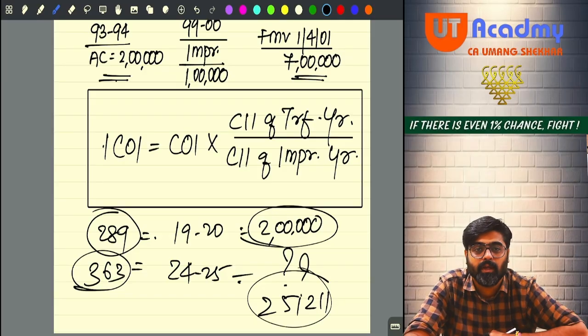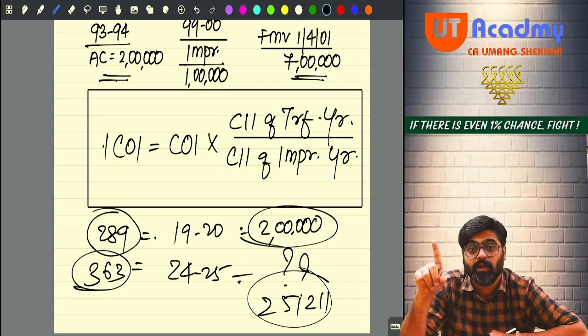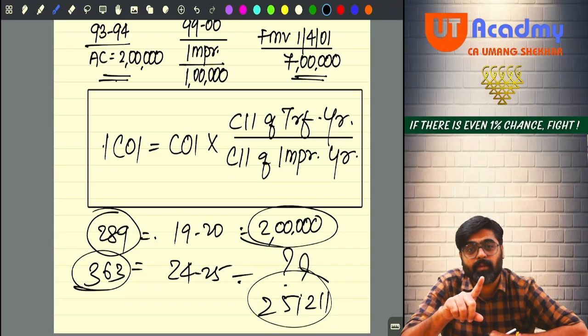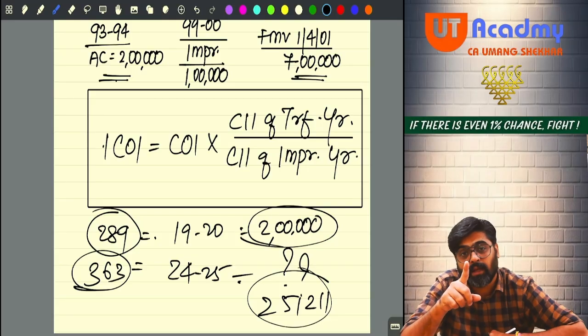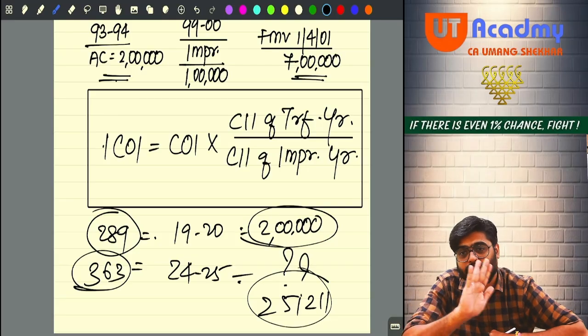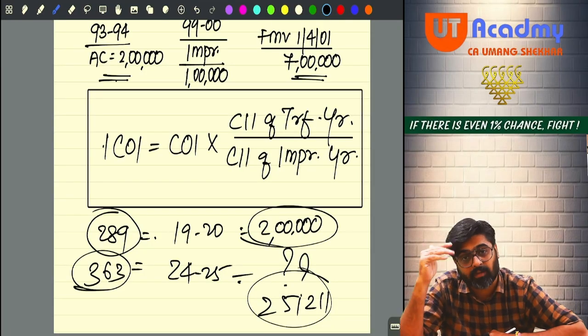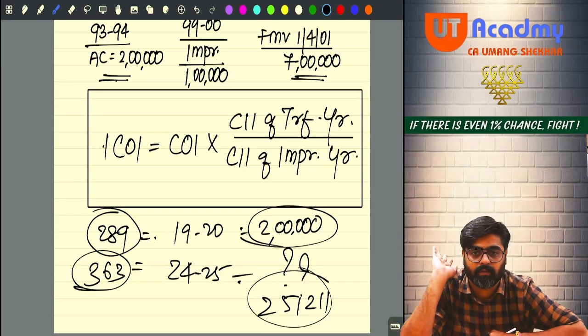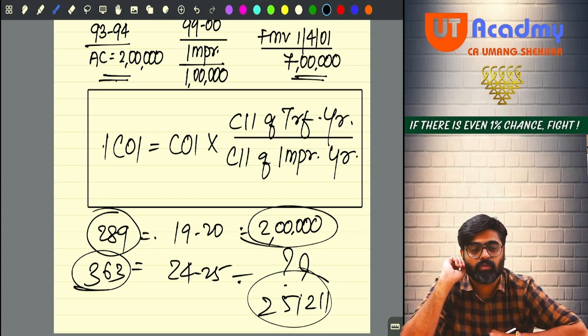This you reduce. But this indexation will happen only if the asset is long term and transferred prior to 23rd July. And if the transfer is not taking place prior to 23rd July, transfer is happening on or after 23rd July, then silently reduce 2 lakh only. There will be no indexation benefit available for cost of acquisition as well as cost of improvement. Hello sir, will you remember? So this was your cost of improvement, my dear friends.